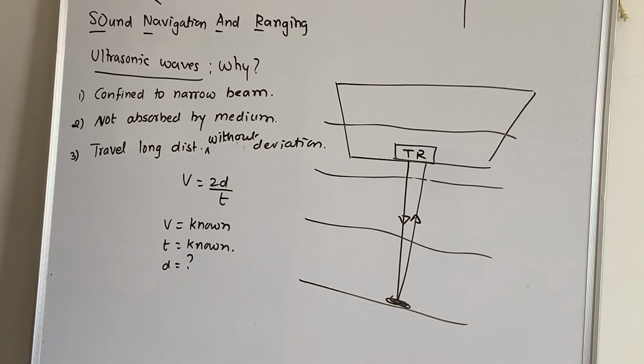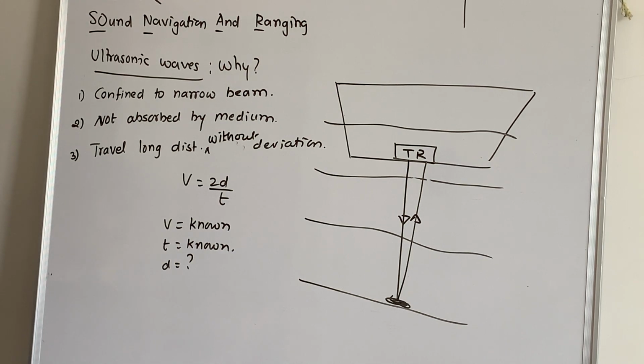You must have seen a movie like Ghazi Attack. In that case, they are sending ultrasonic waves and checking their watch. After some time, if they hear an echo, then there is an obstacle. If they can't hear, that means there is no enemy in the surrounding region. So that is the application of sonar, to detect a submarine or any other foreign object in the surrounding region.